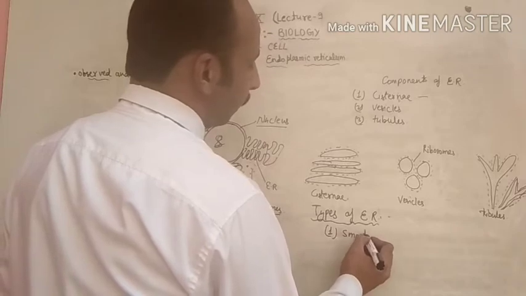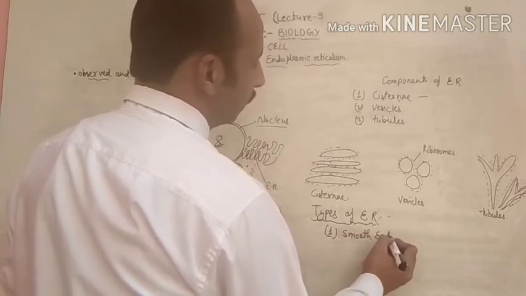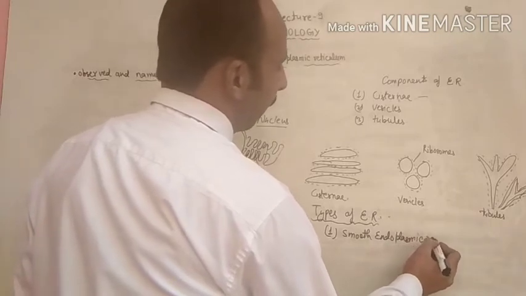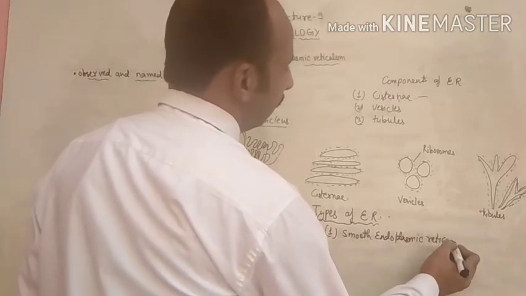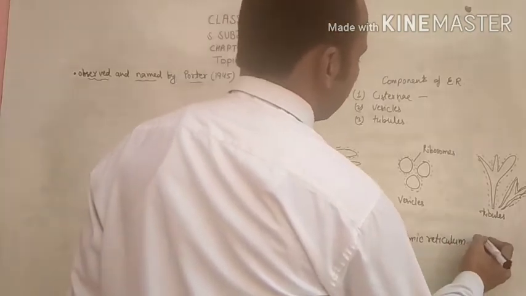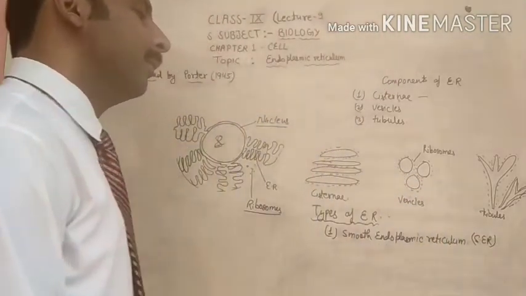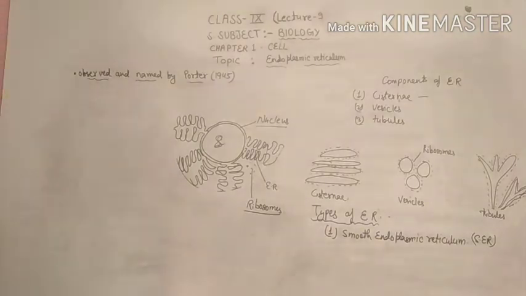SER, smooth endoplasmic reticulum. In short form, smooth endoplasmic reticulum is called SER.